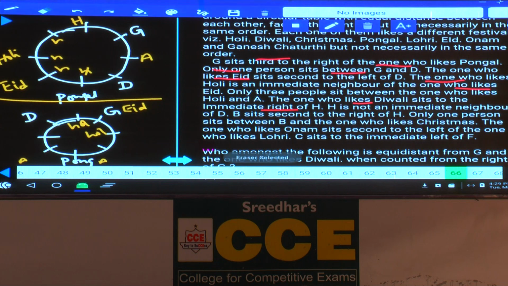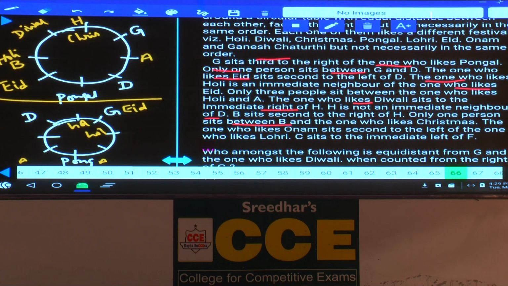If H is here, the one who likes Diwali sits to the immediate right hand side of H, so the one who likes Diwali must be at this place. Done with this? Diwali is to the immediate right hand side of H, and H is not an immediate neighbor of D. Next one, B sits second to the right of H. B is seated second to the right of H. Now here, this B likes Holi, and only one person between B and the one who likes Christmas. This H must be Christmas, isn't it? Only one person between these 2.